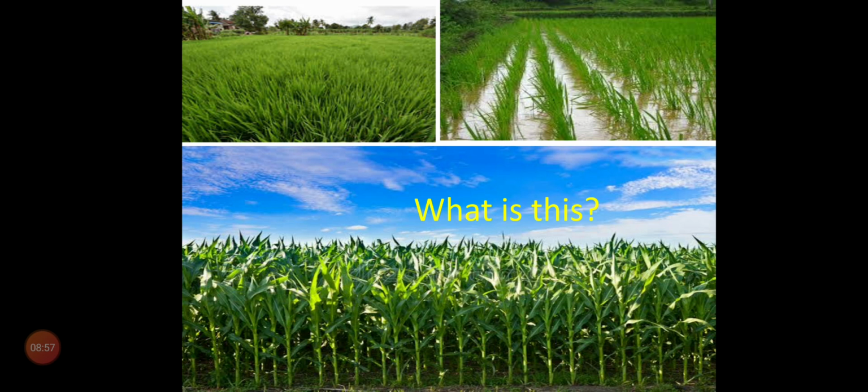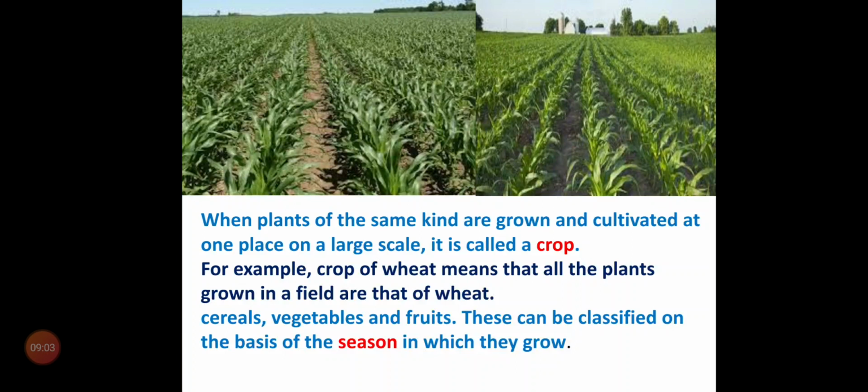Other examples: cereals, vegetables, fruits. These can be classified on the basis of the season in which they grow. Once again I am repeating, when plants of the same kind are grown and cultivated at one place on a large scale, it is called a crop.